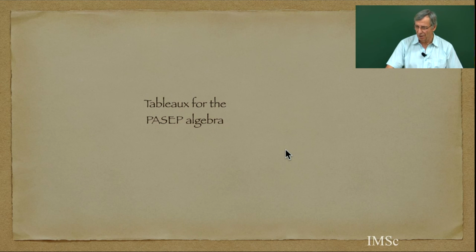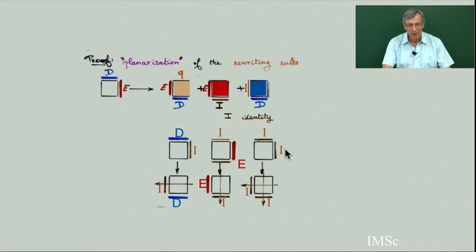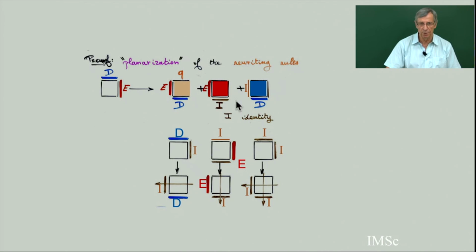So we do exactly the analogous philosophy, planarization of the rewriting rule. For the first equation, DE, you put D as the label of the horizontal edges and E as the label of the vertical edges, and this is going to give ED now on the southwest border, plus E multiplied by the horizontal identity, plus the vertical identity multiplied by D. To remember which substitution I made, I put a blue square here, a red square here, and a yellow square here, which is related to the Q. The parameter Q will appear each time you do this substitution.